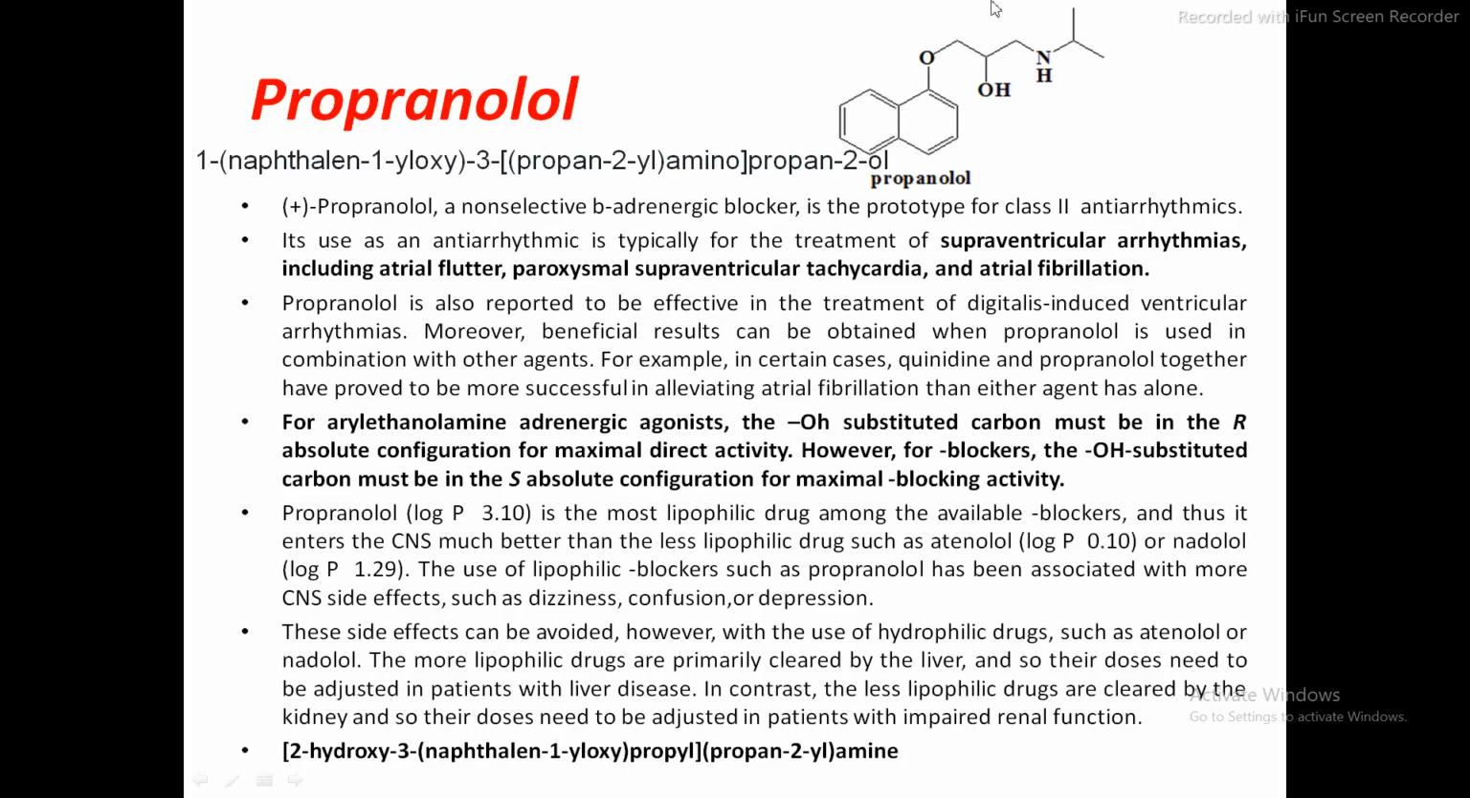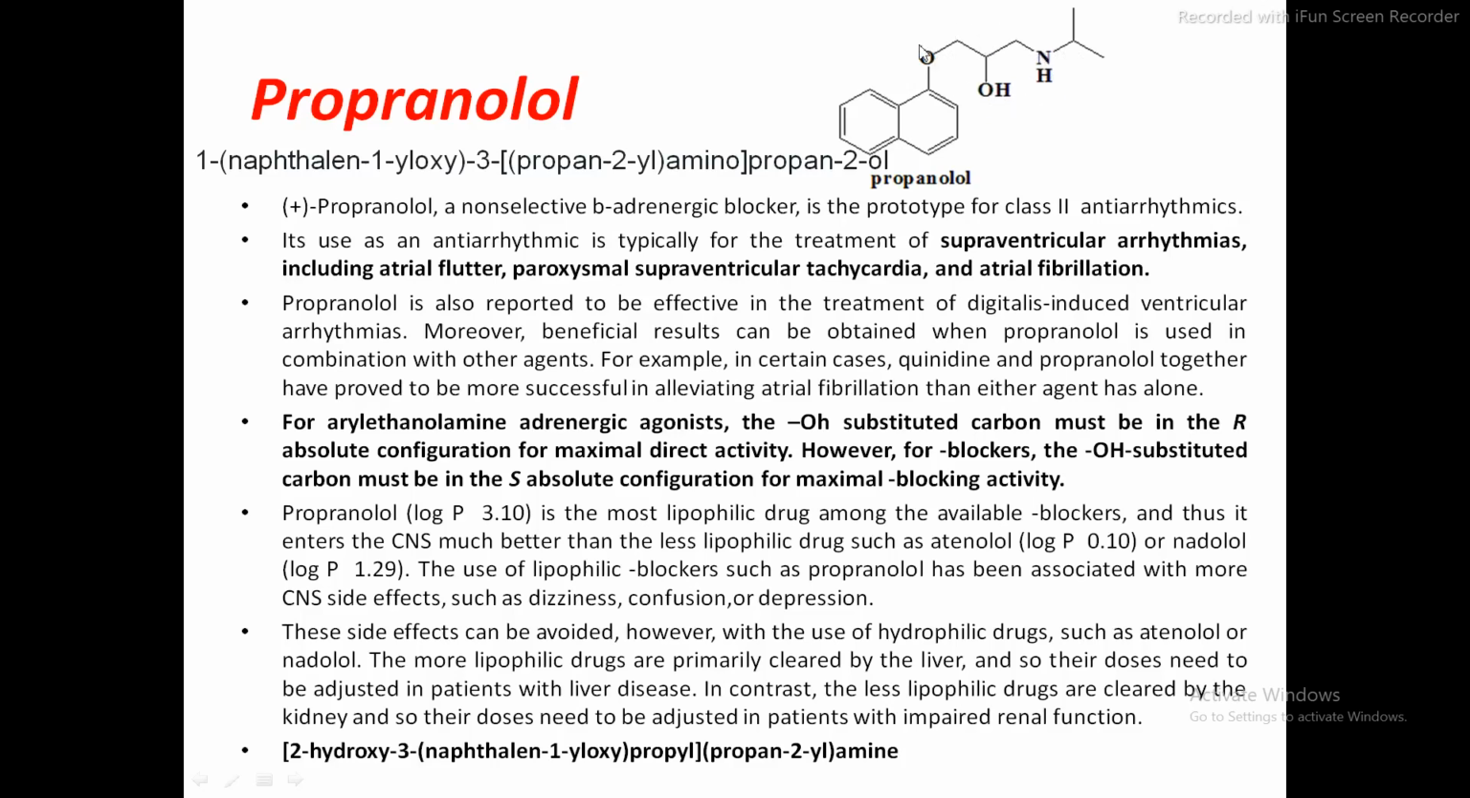So we can start our IUPAC nomenclature from this first carbon. So 1 dash, naphthalene 1yl oxy, naphthalene 1yl oxy, 3 dash, propan 2yl amino propan-2-ol.